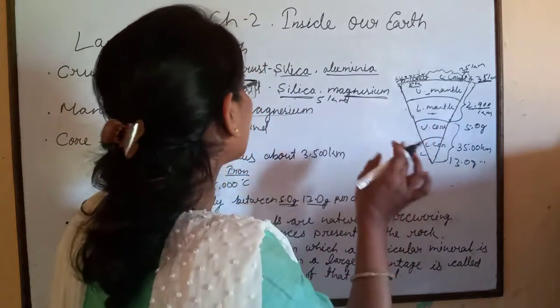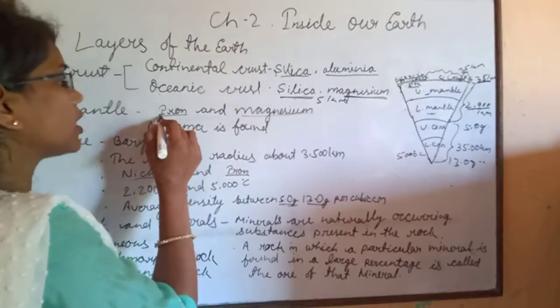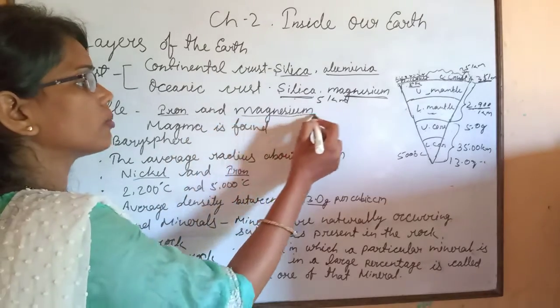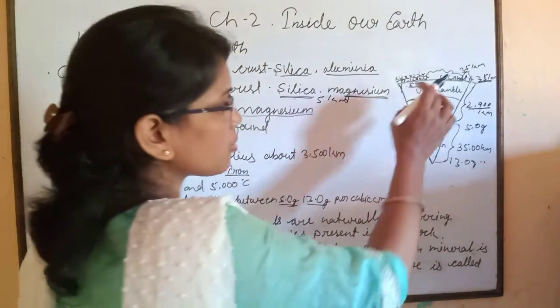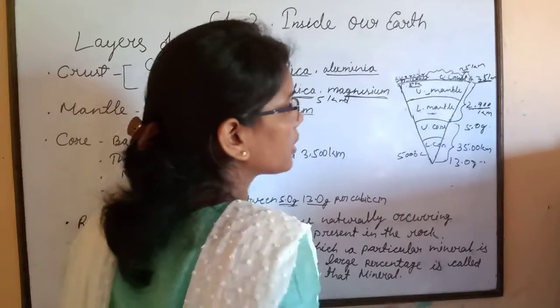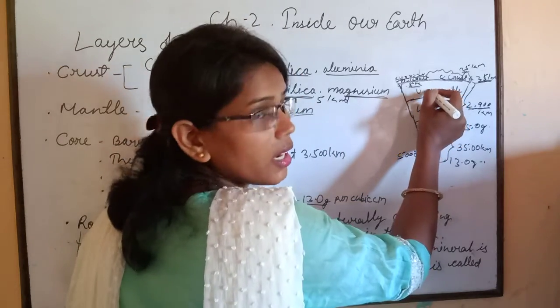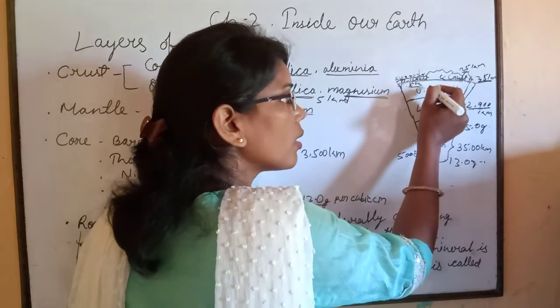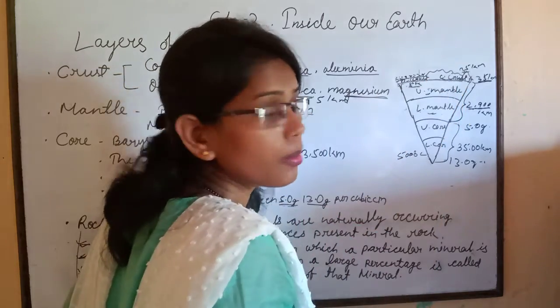The mantle is made up of iron and magnesium, which are heavier materials. Magma is found in the mantle, and most volcanic eruptions take place from the upper mantle.